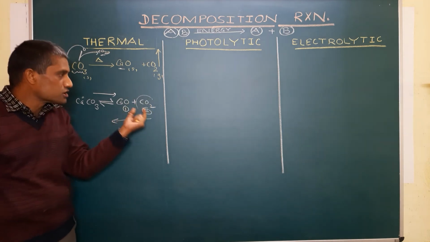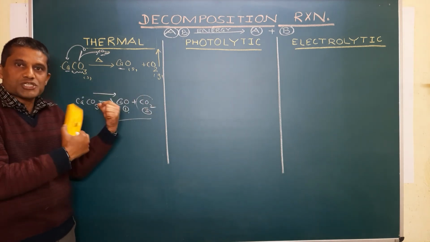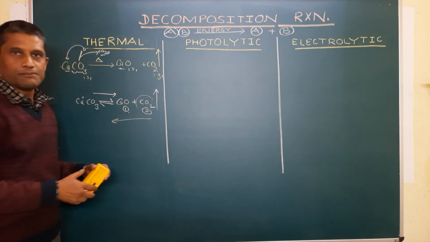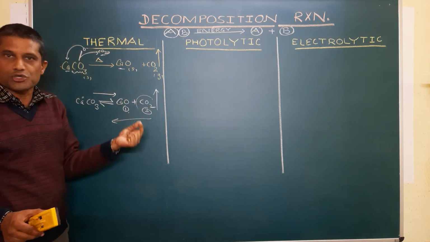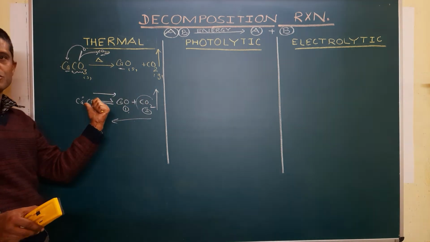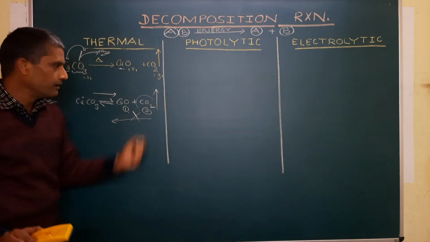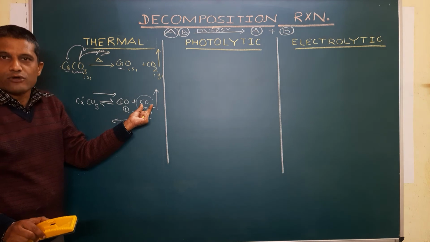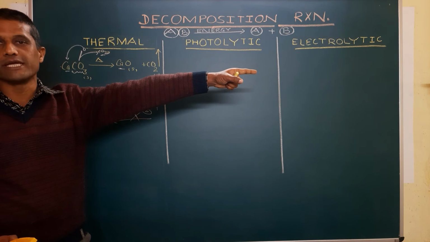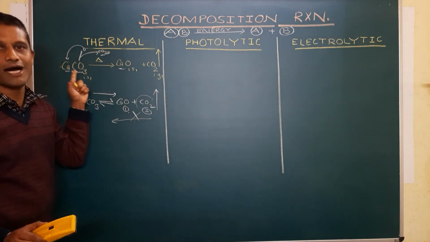So we need to remove one of the products here so that the backward reaction can't take place. That's why this arrow has been planted here. You continuously remove carbon dioxide, and calcium oxide will not get the carbon dioxide to get back to give you calcium carbonate. It means the combination reaction has altogether stopped here by continuously removing carbon dioxide, and hence this reaction will proceed only in the forward direction, indicating that this reaction is a decomposition